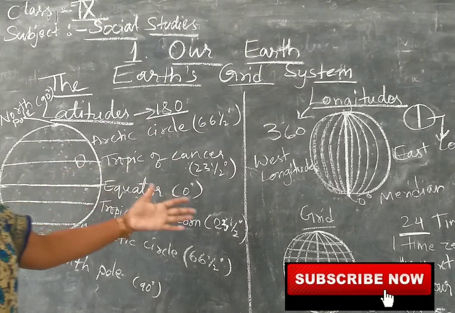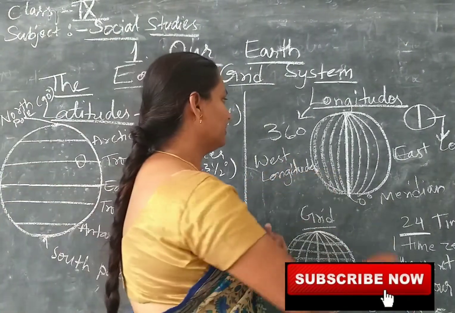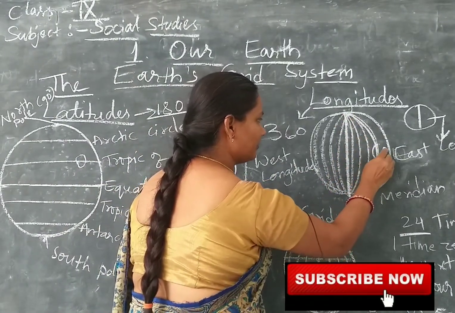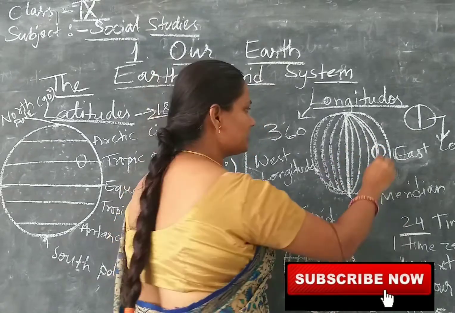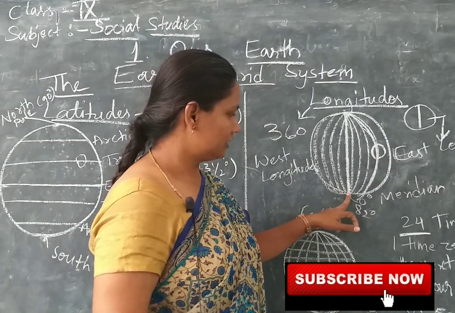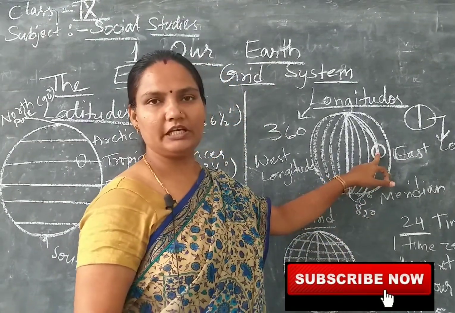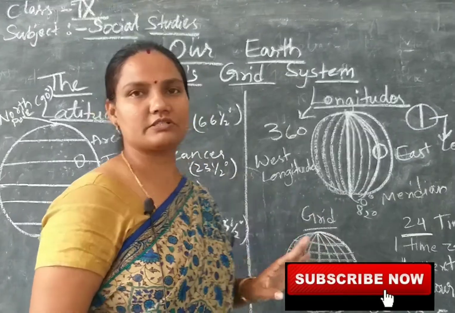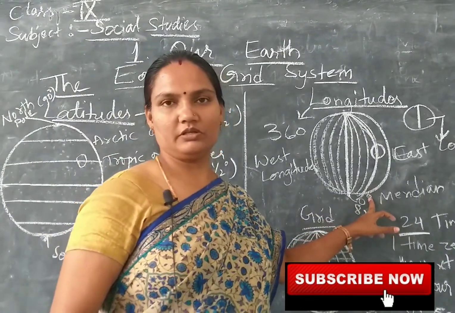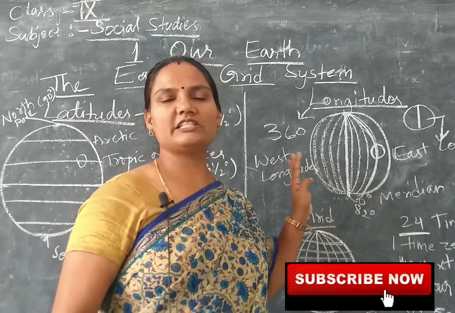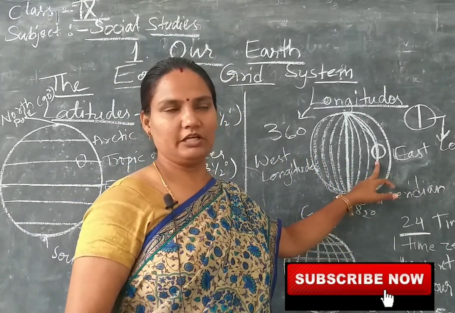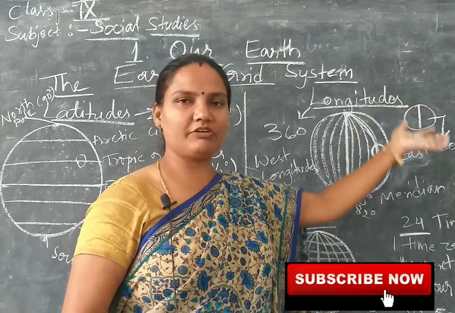Now, to know the time, just now I have shown you this is 0 degree longitude, our India is here on this latitude, on this longitude. So, this line is 82 degree. From 0 degree to 82 degree, it takes 5.5 hours to move from this longitude to this longitude. So, there is a gap of 5.5 hours from the Greenwich meridian to our India.